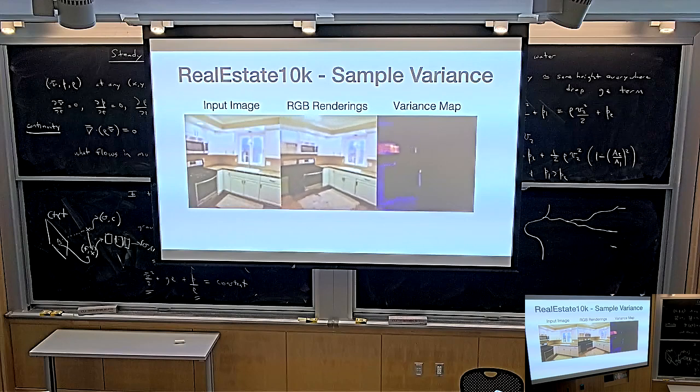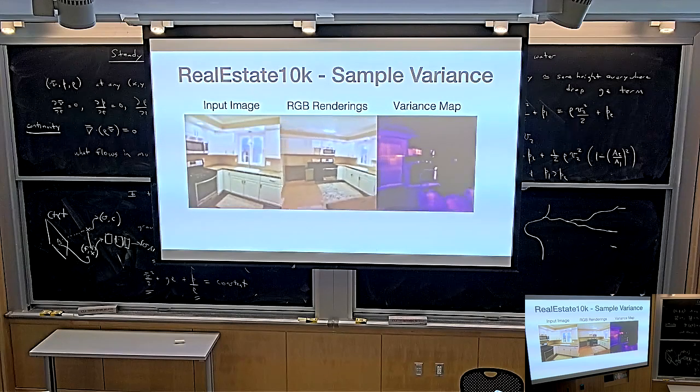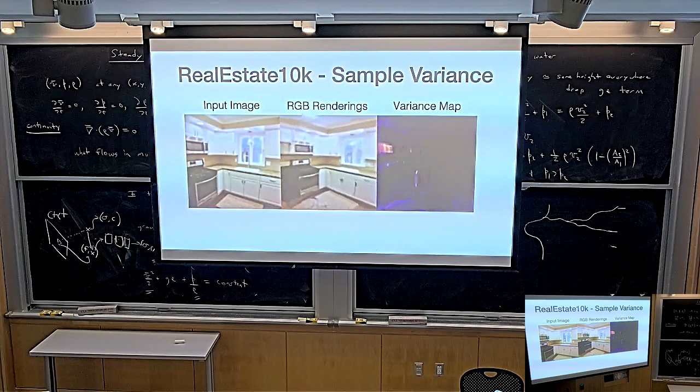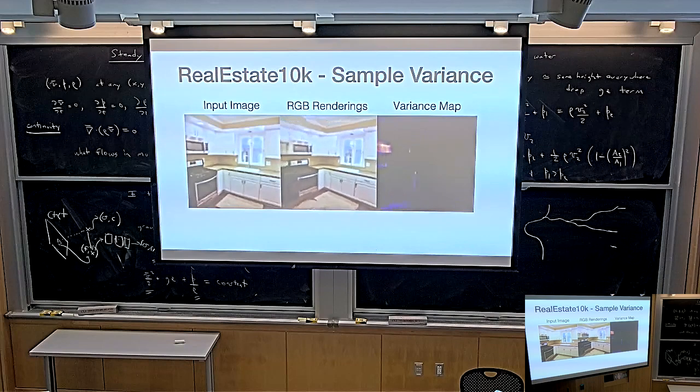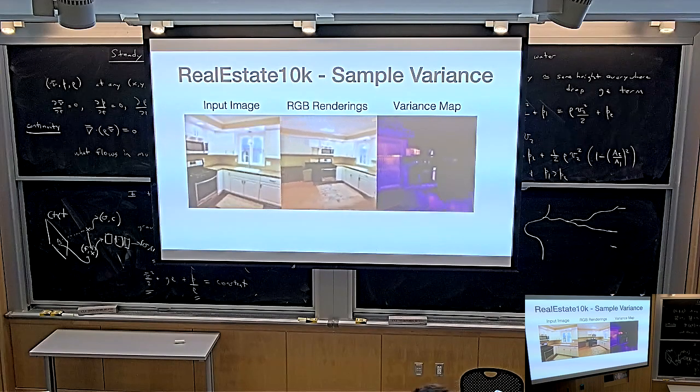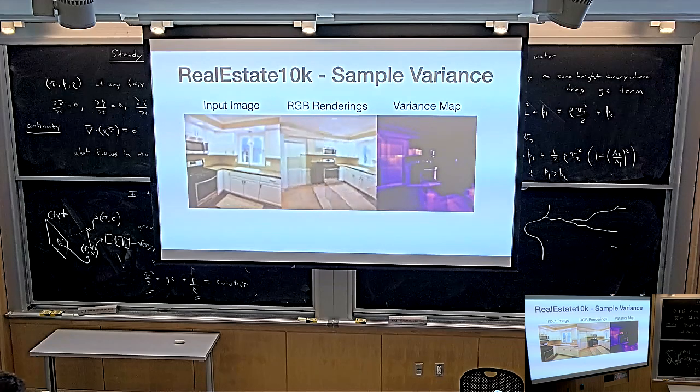When you sample for the same camera pose as the input view, then the pixel variance is exactly 0. But you can see here that there are some parts of this image where the variance is high, even though apparently this point was observed in the input view. Does anyone have a guess what is going on there? Why is there uncertainty in that part of the 3D scene? Where does the uncertainty come from?